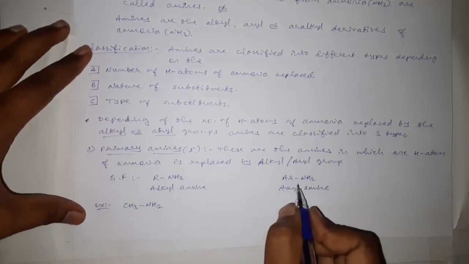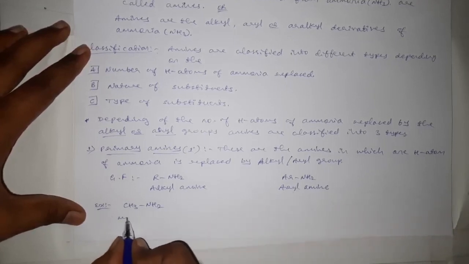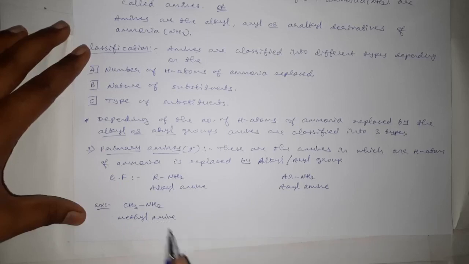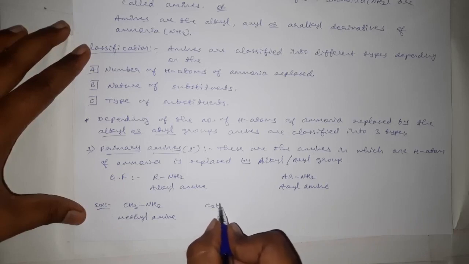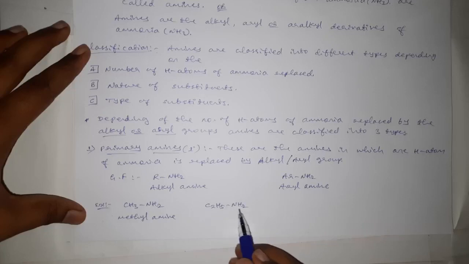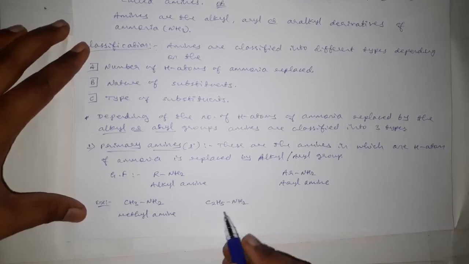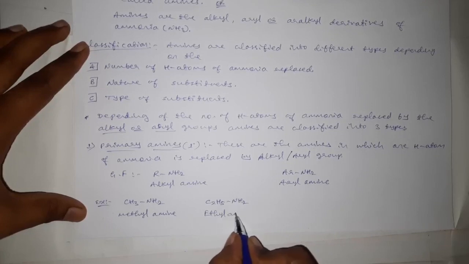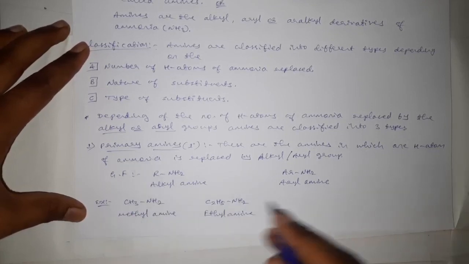Take for example CH3NH2. This is an alkyl amine and its name is methyl amine. Here one hydrogen of ammonia is replaced by an alkyl group, therefore it is called a primary amine. Or we can write C2H5NH2, which is ethyl amine.